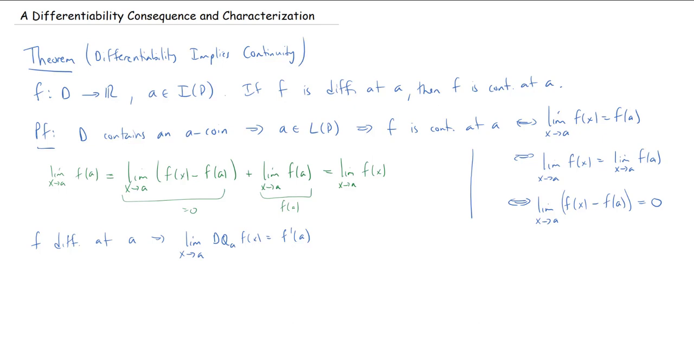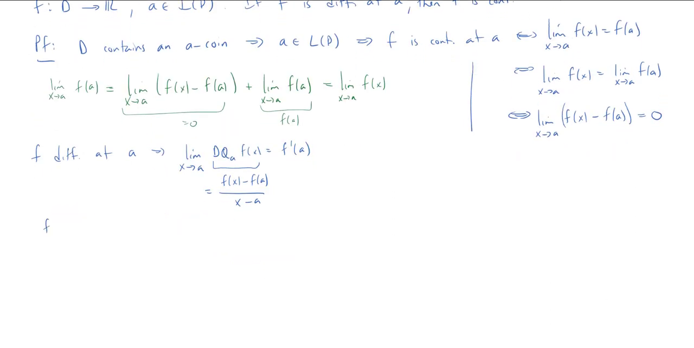We know then that the difference quotient is equal to f of x minus f of a divided by x minus a. Now, of course, we're trying to say something about f of x minus f of a, and well, that shows up in this difference quotient. So in fact, what can we do? Well, let's write down f of x minus f of a. That actually is equal to, well, if I take the difference quotient and multiply it by x minus a.